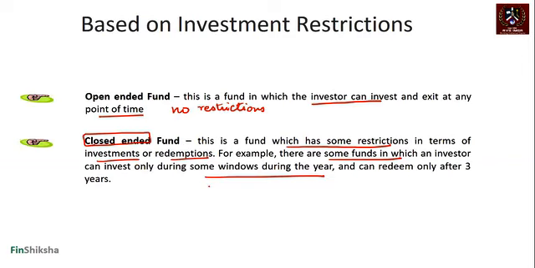Most of the closed-ended funds have restrictions on redemptions. What do we mean by redemptions? When we are taking our money out, that's when they will put a restriction that you cannot do this within 1 year, you cannot do this within 2 years or 3 years or 4 years or 5 years. And if you do so, there is going to be an extra charge, right? That charge when you are getting out is something called an exit load, right? So if you get out of a fund and you have to pay a charge for that, that's called an exit load.